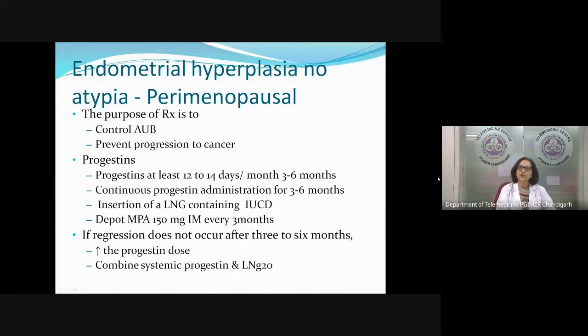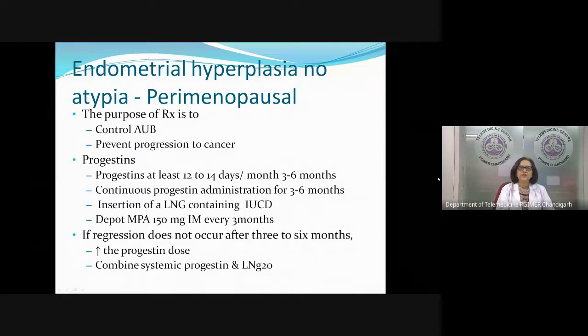So for the control of AUB, I have already told you the options when we discussed EB secretory. The same options are available here. Progesterone will definitely be our first line here. We will not use NSAIDs and antifibrinolytics as the first line. Here, progesterone will be the first line because there is hyperplasia and we want to prevent further progression.